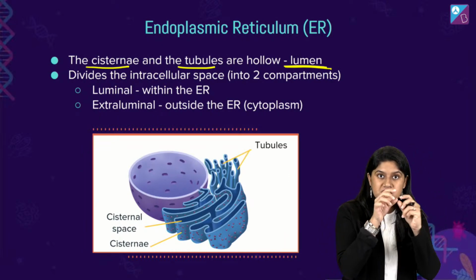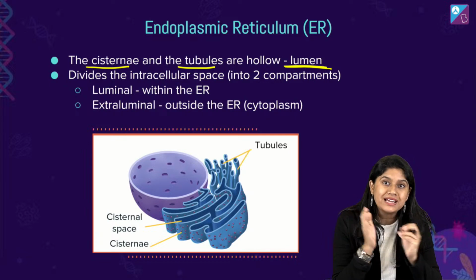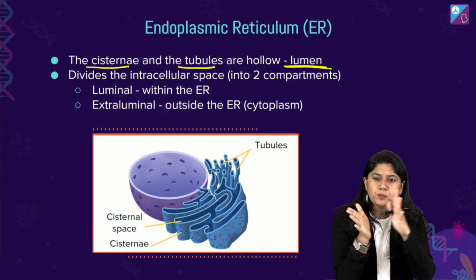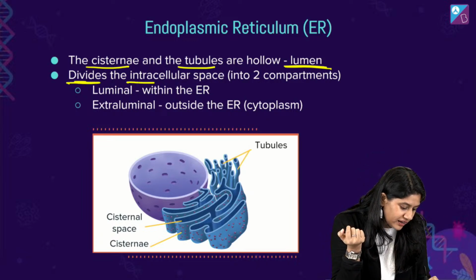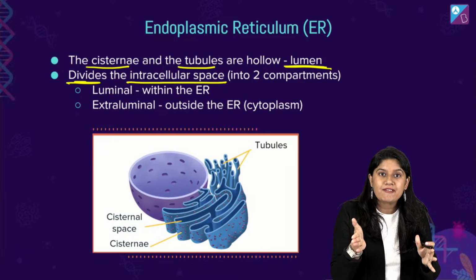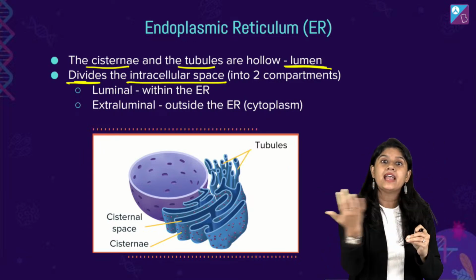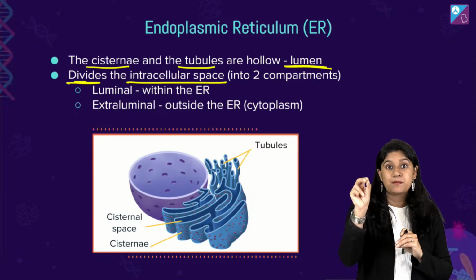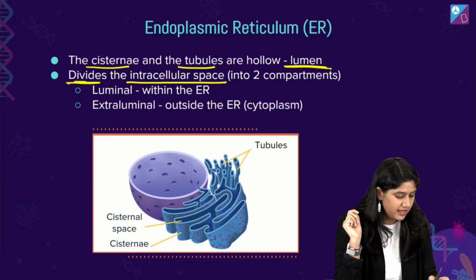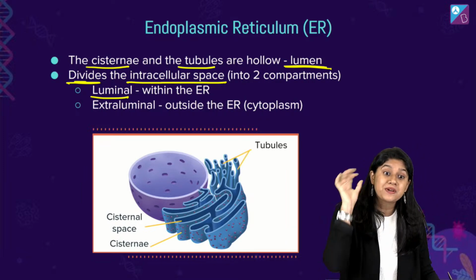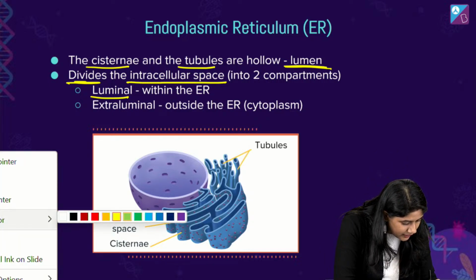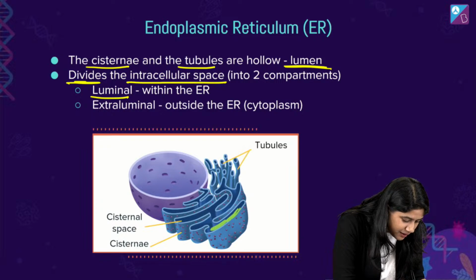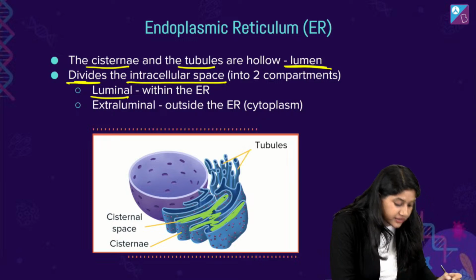And based upon this space, we know that the ER can be divided into two spaces. The space inside the ER and outside the ER have two very separate names. The first name is the luminal, which is present within the ER. Let me change the color of the pen. Can you see this space, the green color I'm making? The internal space inside the ER is the luminal.